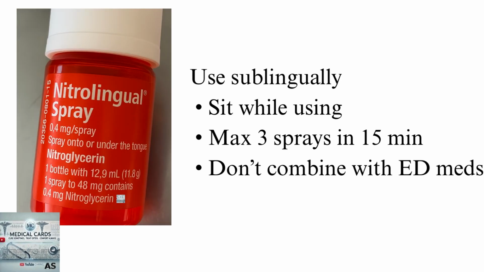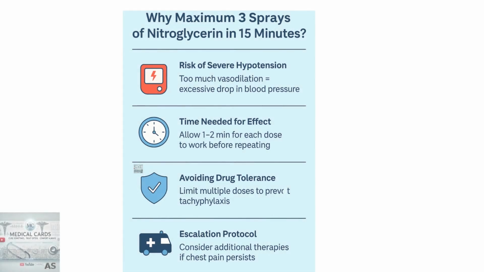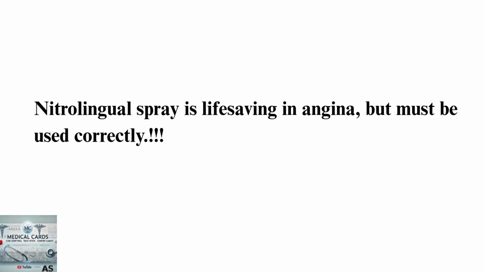Why a maximum of 3 sprays is recommended? Nitroglycerin is limited to a maximum of 3 sublingual sprays within 15 minutes for safety. Excessive doses may cause severe hypotension, dizziness, or reflex tachycardia. Each spray needs time to act, and rapid dosing can cause uncontrolled vasodilation. Limiting doses also prevents nitrate tolerance. If chest pain persists after 3 sprays, the patient is considered a non-responder. Prompt escalation to IV therapy or reperfusion strategy is necessary.